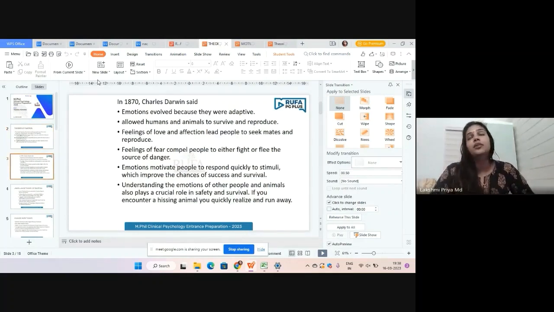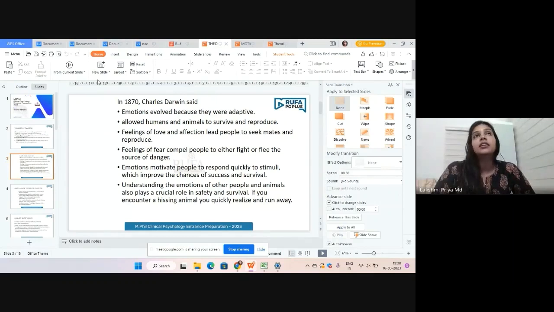So we can start with the history. The very important personality who commented upon emotion is Charles Darwin. In 1870, Charles Darwin said that emotion evolved because it has a very adaptive function within human beings.